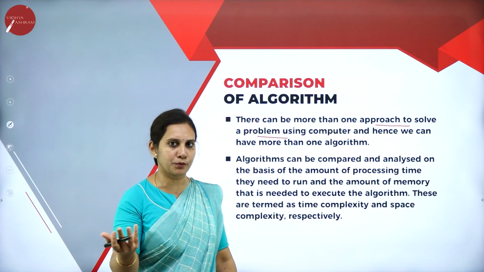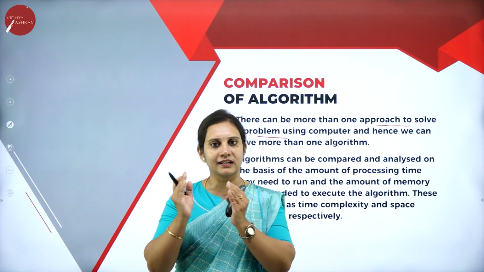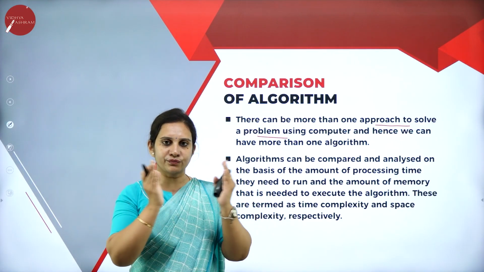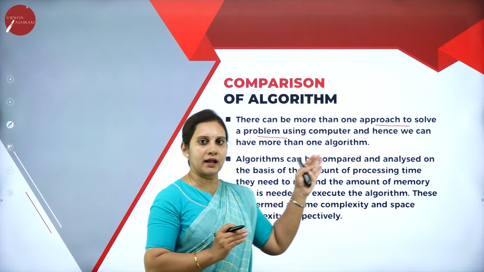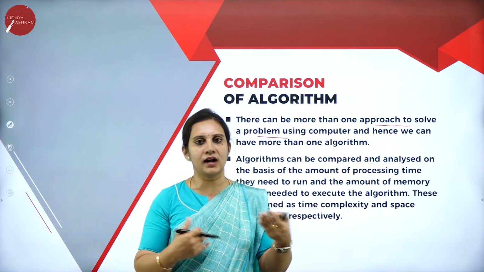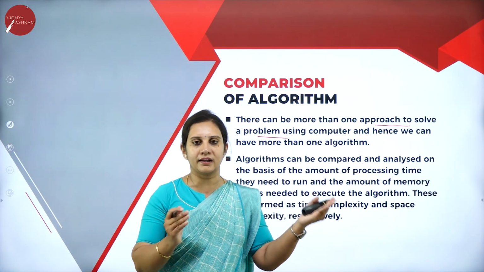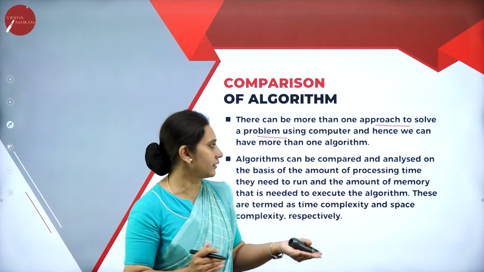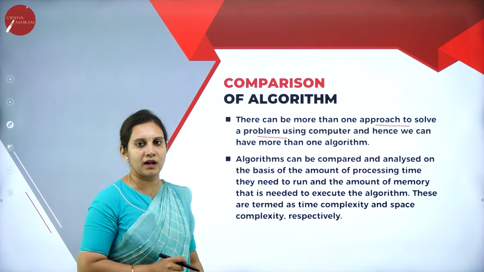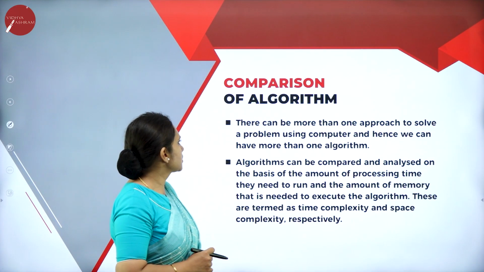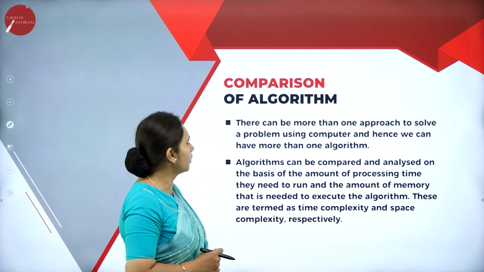Compared to the complicated method, the simpler method is very easy. Example, like a math problem. In the same way we need to compare. When we compare, the answer will be the same, but we have different kinds of methodologies. In the same way here also, an algorithm can be written in a lengthy way and also in a simpler way. So we can keep on comparing different algorithms for one particular problem. This is nothing but the comparison of the algorithm. There can be more than one approach to solve the problem, as we all know.